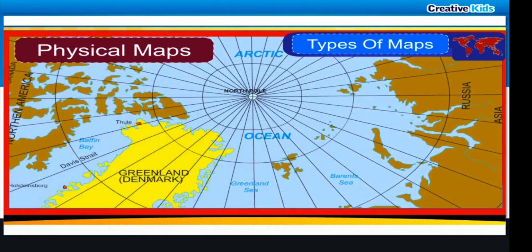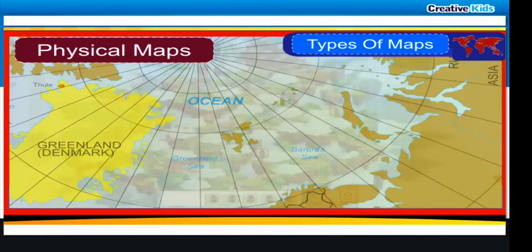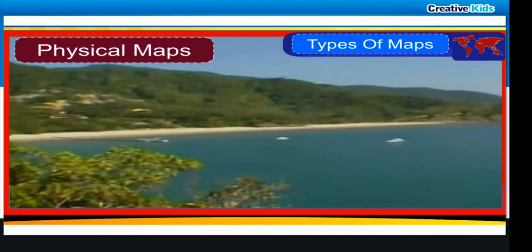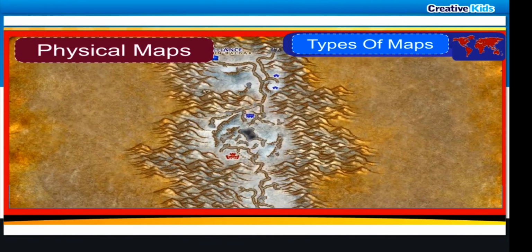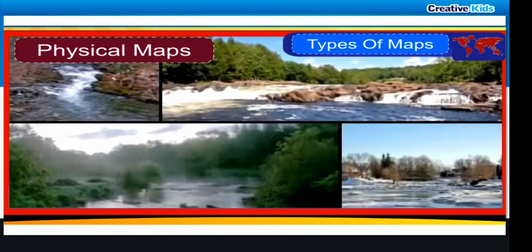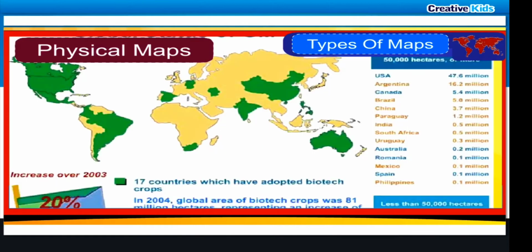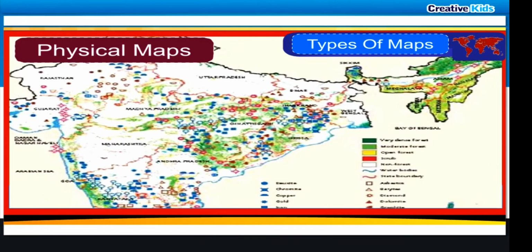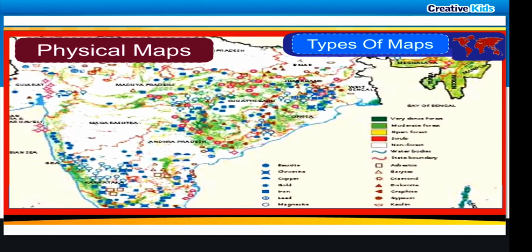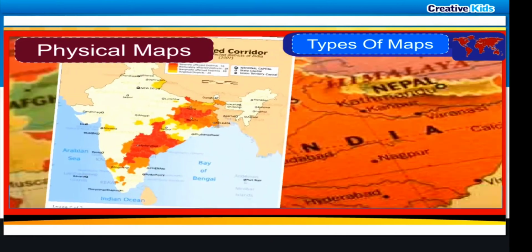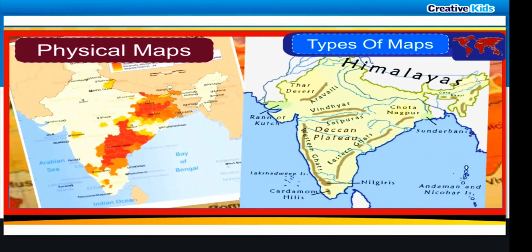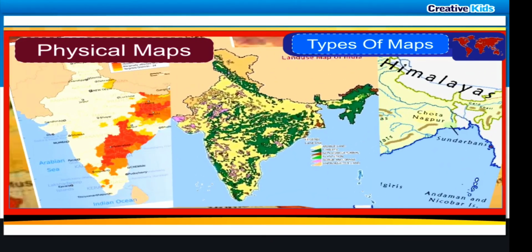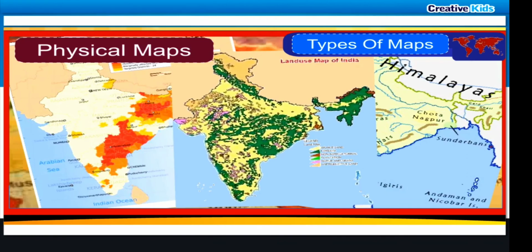Physical maps. These maps show physical features like mountains, valleys, plains, plateaus, rivers, and other water bodies. Besides these, there are maps that show crops grown, minerals found in various places, rainfall in different areas, industries, population, transport, soil, natural resources, forest and wildlife.